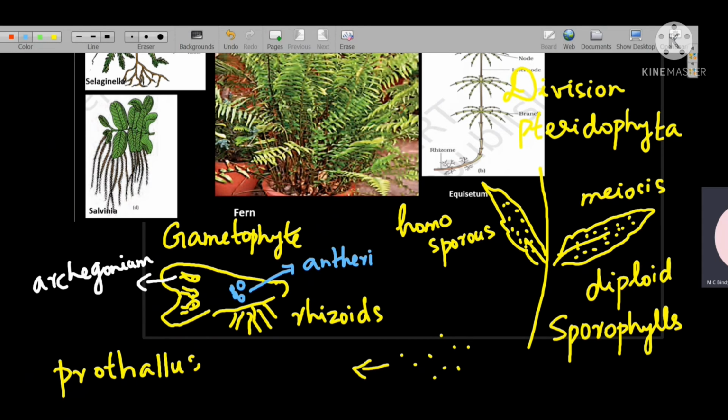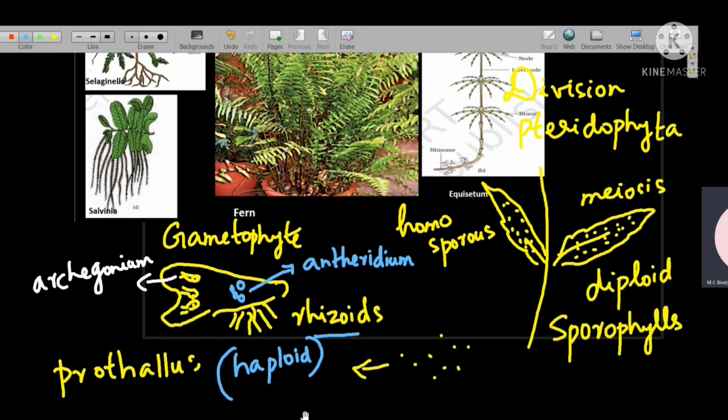It's because of this reason that this multicellular structure is able to live by itself also, because they have rhizoids. And this structure is called gametophyte as it bears the sex organs. And since the gametophyte is formed from germination of the haploid spores, the gametophyte will be haploid.